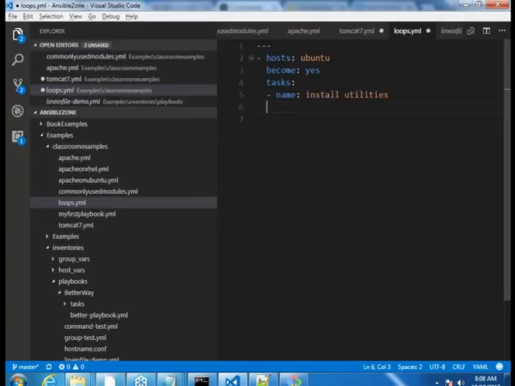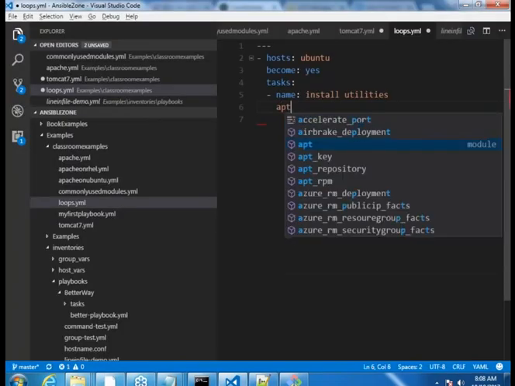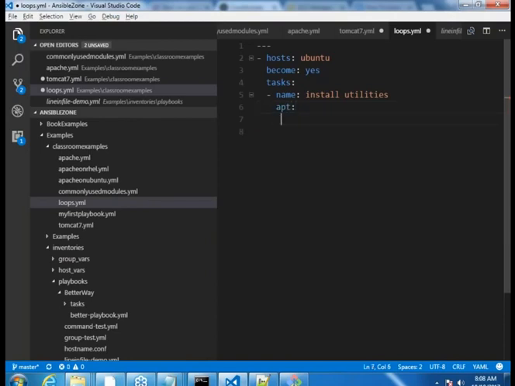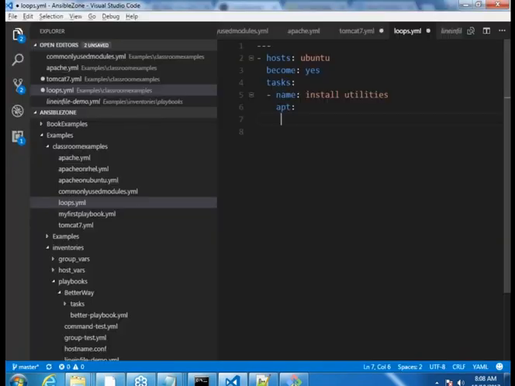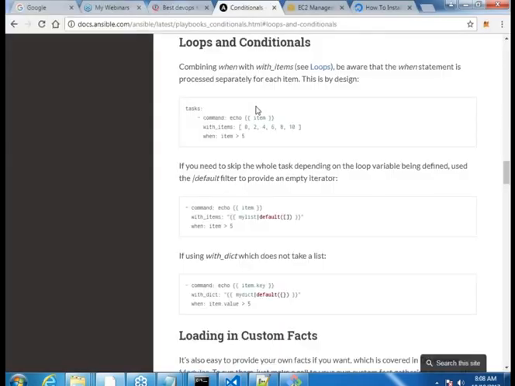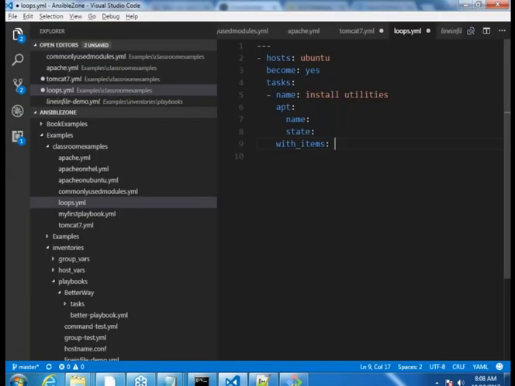So the name is this, and then what I want to use is apt. Wonderful. Till here it is no problem. Then here we have to write name. You are seeing the whole thing over here, right? The command, and then you write name after 2 spaces, and then state. But whatever I'm going to write now is not a child of apt. It is a property like apt. So I'd be writing with_items.